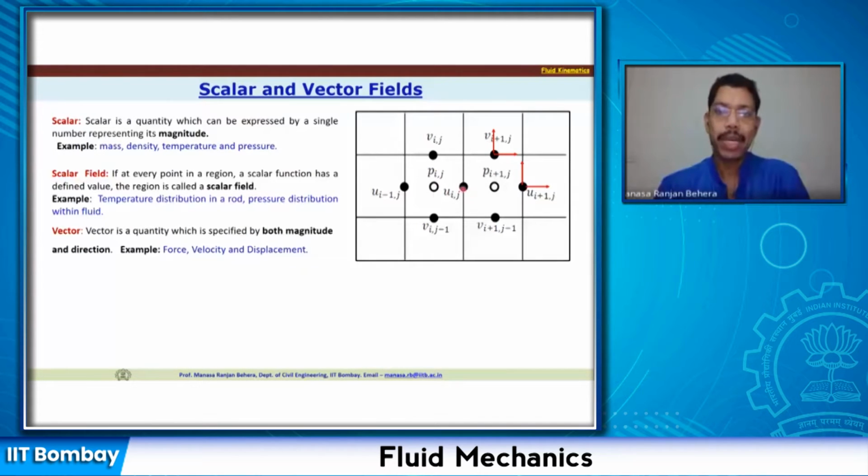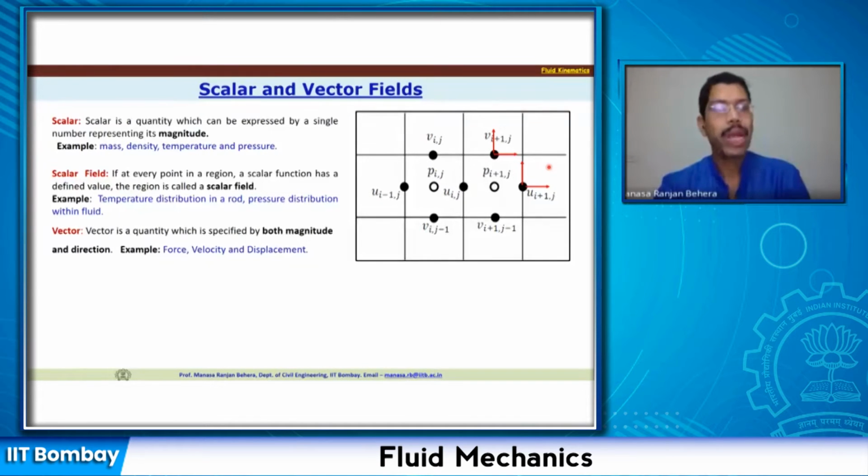If you look at this figure, typically the velocities are shown here. Let us say I have shown the u velocity at this location, or both velocities can exist at a location obviously. So if I show u acting in this direction with a certain magnitude, I will also have the velocity v in the vertical direction with some other magnitude, or it could be the same magnitude. So you should have the velocity with magnitude and direction. If I find the resultant velocity, it will also have some magnitude as well as direction.